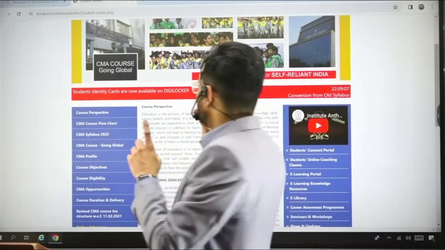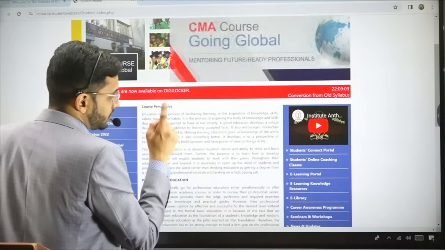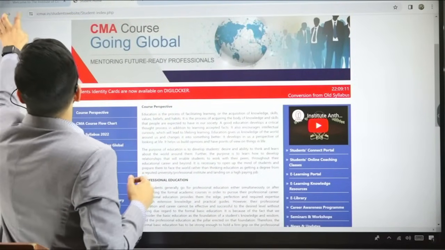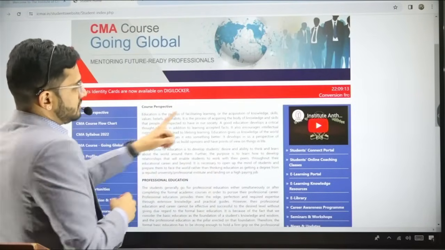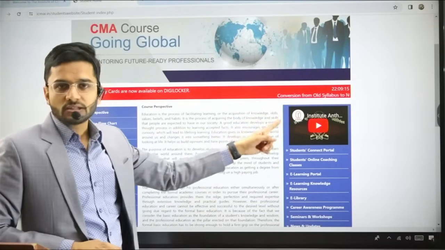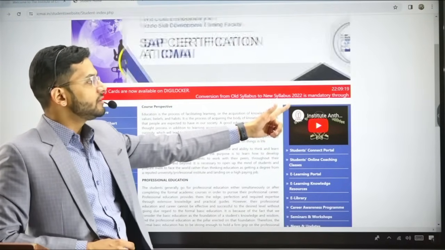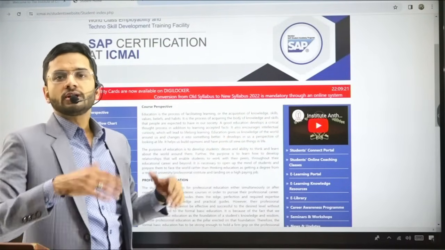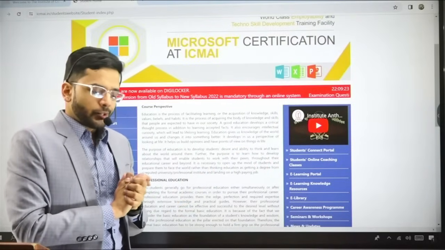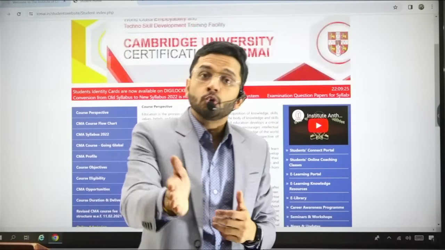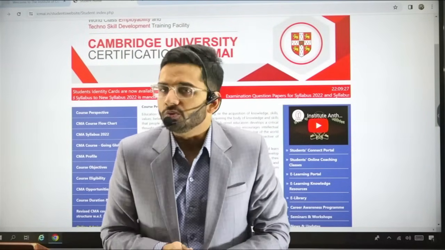And just to clear up the confusion in the minds of the students, the institute has given this sticker, guys. Conversion from old syllabus to new syllabus 2022 is mandatory through the online system. So don't assume that you will automatically be converted into the new syllabus. You have to choose and get yourself converted into the new syllabus.